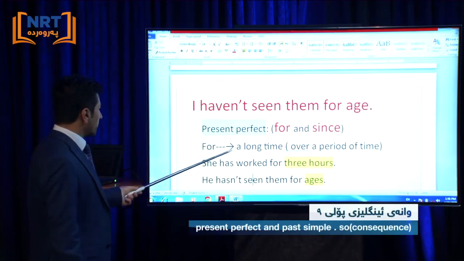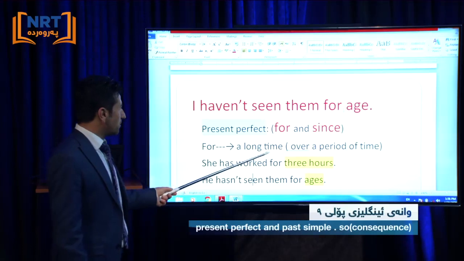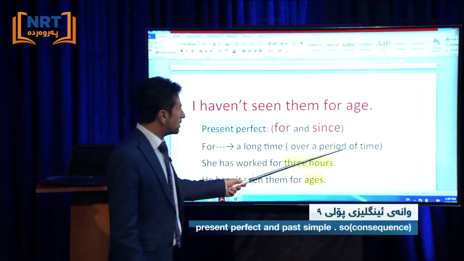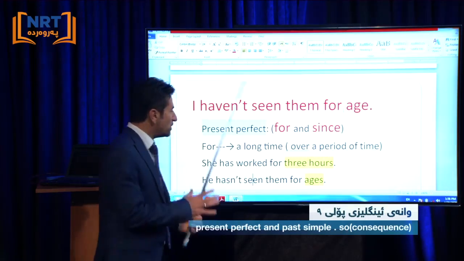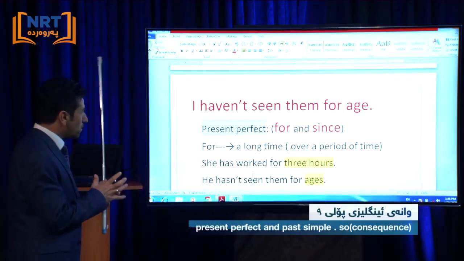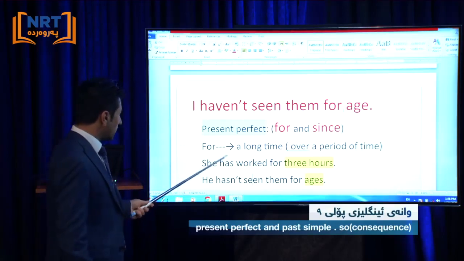We use "for" for a long time, for example, for a long time, over a period of time. Okay, over a period of time. How much time?